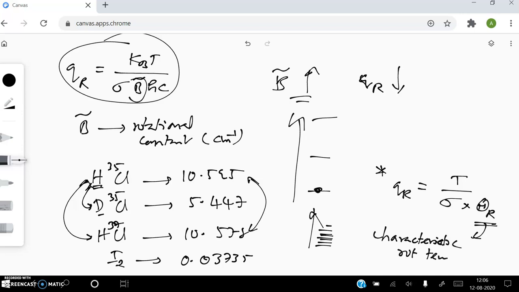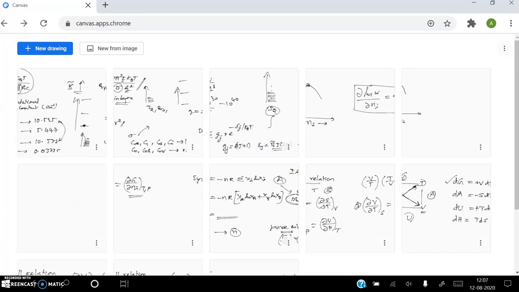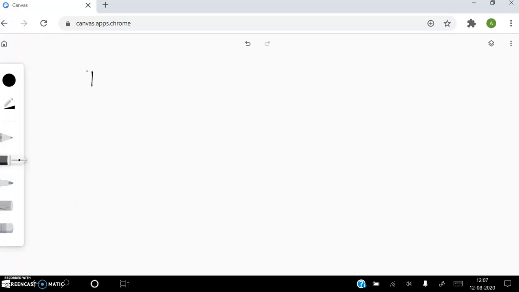rotational temperature. Listen, very, very important.